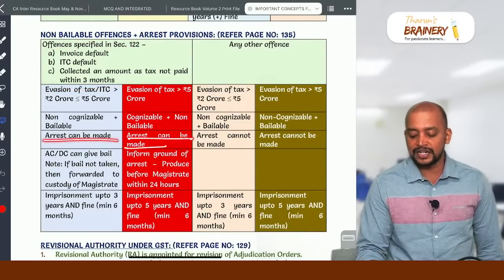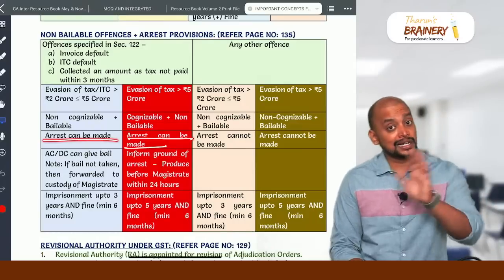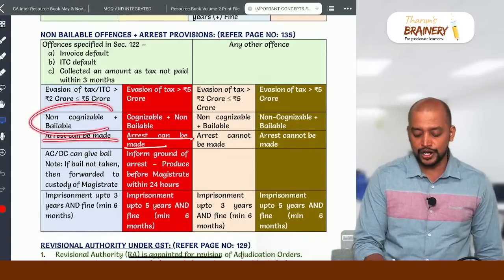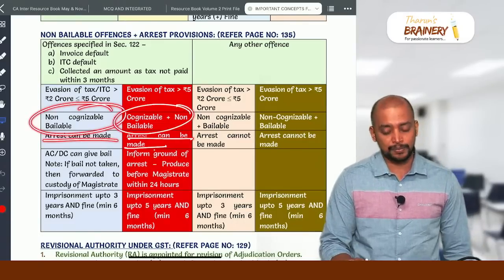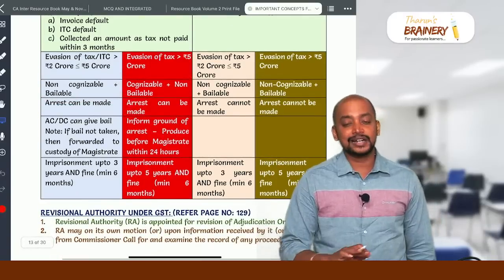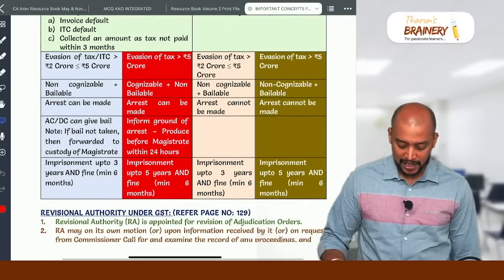So therefore, when it exceeds 2 crores or 5 crores, arrest will be there. But if it exceeds 2 crore but does not exceed 5 crore, it will be called non-cognizable and bailable. When it exceeds 5 crores, it will be called cognizable plus non-bailable. All other offenses, arrest cannot be made, and for namesake they can be called non-cognizable plus bailable offenses.